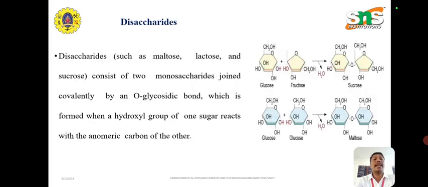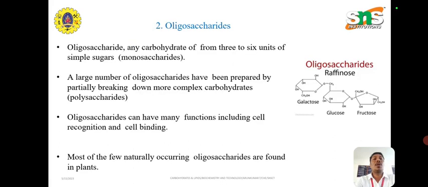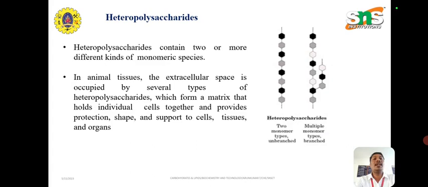Disaccharides such as maltose, lactose and sucrose consist of two monosaccharides joined covalently by an O-glycosidic bond, which is formed when the hydroxyl group of one sugar reacts with the anomeric carbon of the other. Oligosaccharide, then polysaccharide, homopolysaccharide, heteropolysaccharide.